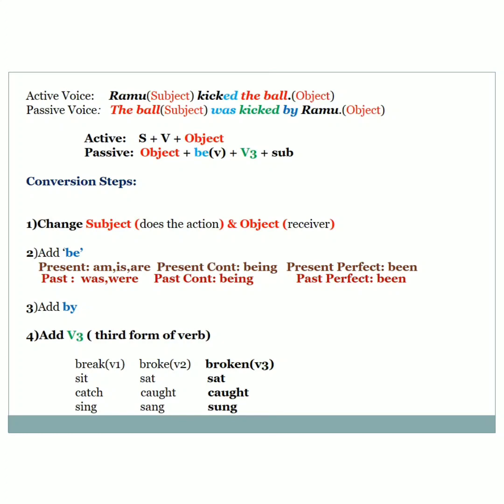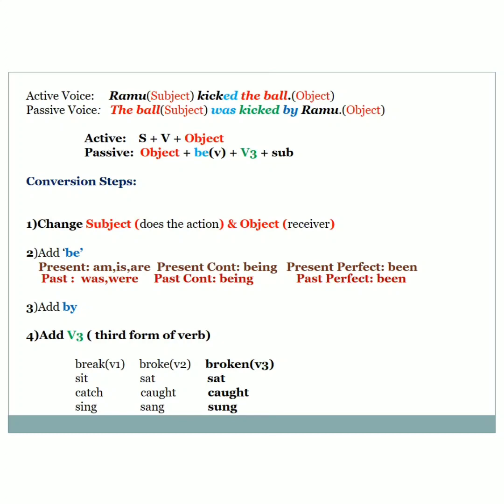Now let's look into the conversion of active voice into passive voice. Let's look into the structure of it. See the structure of the active: subject, verb, object. What happens when the active voice is converted into passive voice?